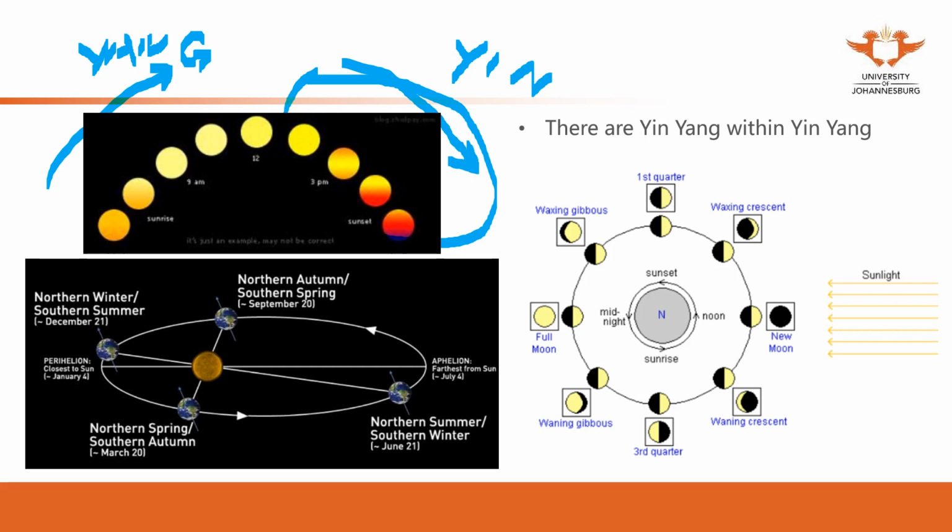That's because the yin and yang change within day or night. It's similar in the evening.